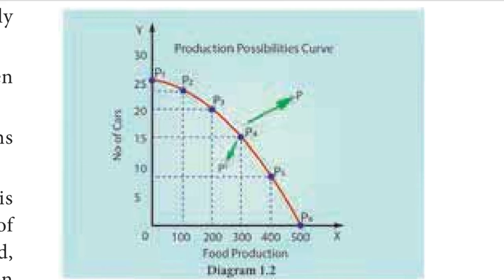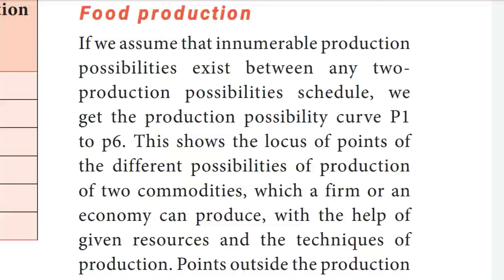This curve shows the rate of transformation of one product into the other when the economy moves from one possibility point to the other. If we assume that innumerable production possibilities exist between any two points in the production possibilities schedule, we get the production possibility curve P1 to P6.